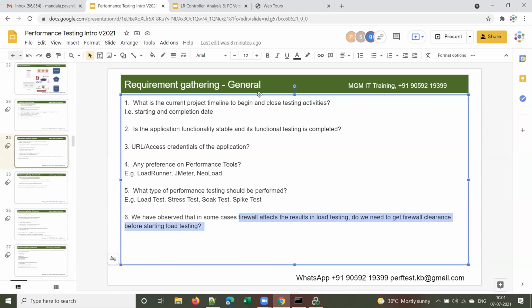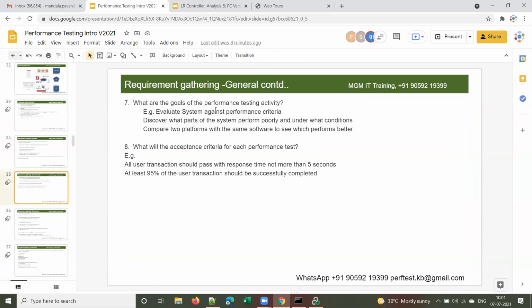All right. So these are general requirements. General requirements means these are applicable for any project. Now, what are the goals of the performance testing activity? What is the purpose of doing performance testing, or why does the client need performance testing for their application? So these are the examples.